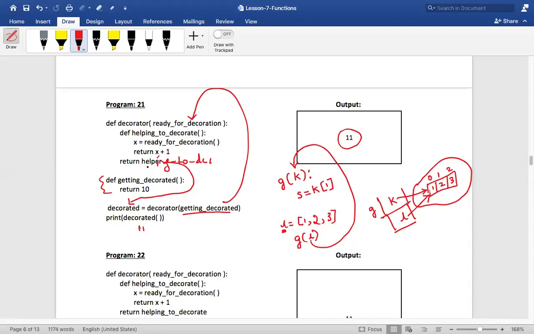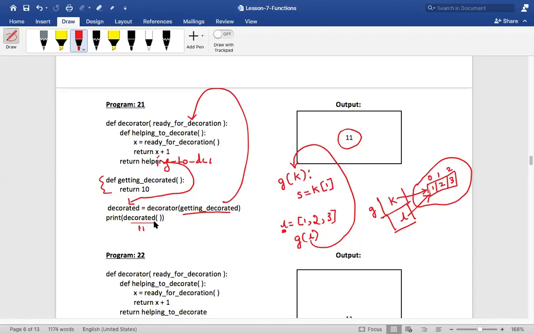So the decorator function has to return some value, and that has to be stored in decorated, right? Yes, sir. So here in the decorator function, we have one more function called helping to decorate. That function should execute when we are actually calling it with that particular name, right? Correct, exactly. But where are we calling it now? We are calling decorated here.